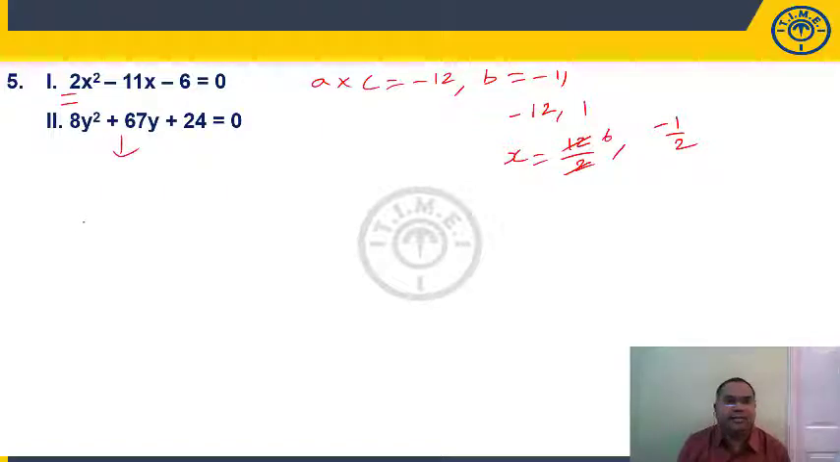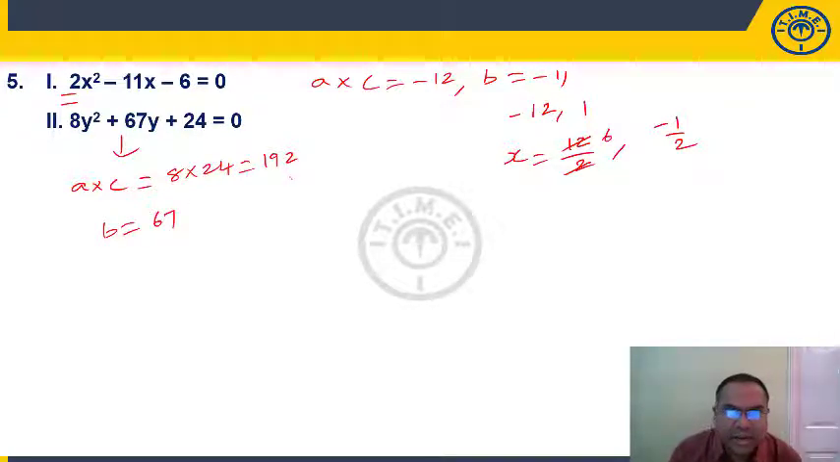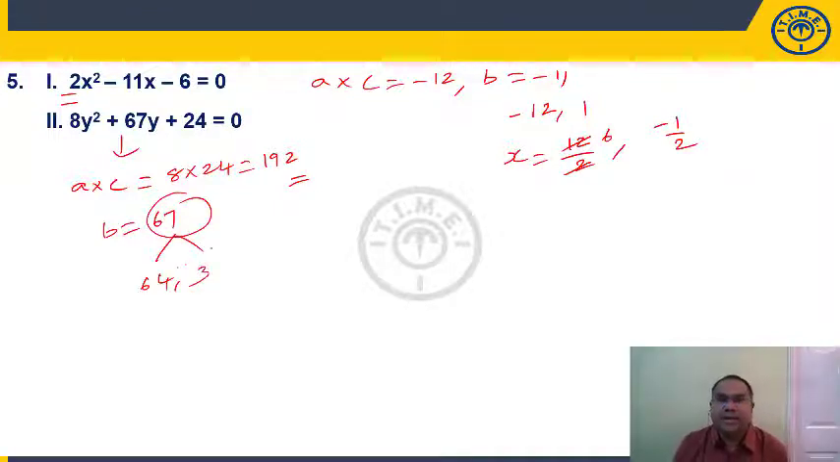Now, if you take the second equation, 8y square plus 67y plus 24, a into c is 8 into 24, that is 160 plus 32, 192. Our b value is 67. Now, a into c is positive, so we have to write b as a sum of two numbers. So, 67 we can write as 64 and 3. 64 plus 3 is 67, and 64 into 3 is 192.